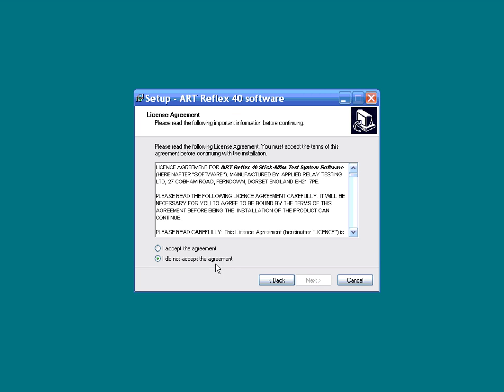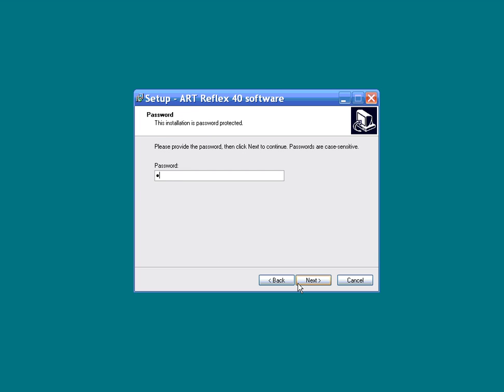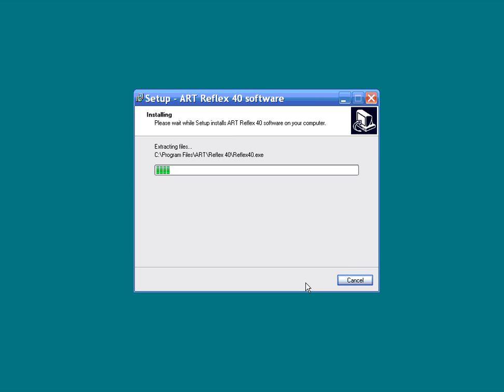Click on Next, accept the agreement, and then enter the password which you will have been given. Click Install to start the installation, and then wait while the Reflex40 files are unpacked and put onto your PC.